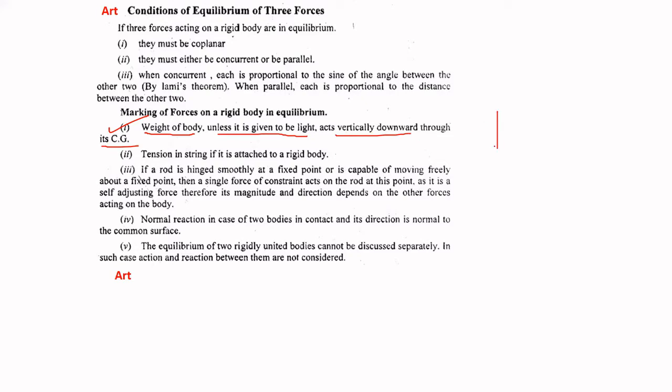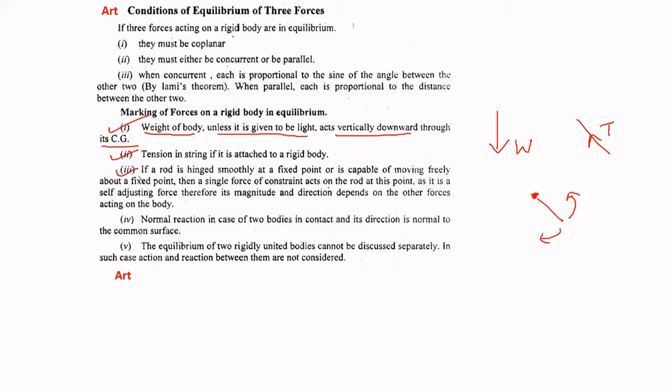So the weight always acts vertically downwards, we have to consider it so. Tension in the string: if a string is attached to a rigid body, then we may take the tension force. And if a rod is hinged smoothly at a fixed point, in some questions you can see that we are given that the rod is hinged, that means it is fixed at some point or is capable of moving freely about a point. It is fixed at a point, but you can move it to and fro.